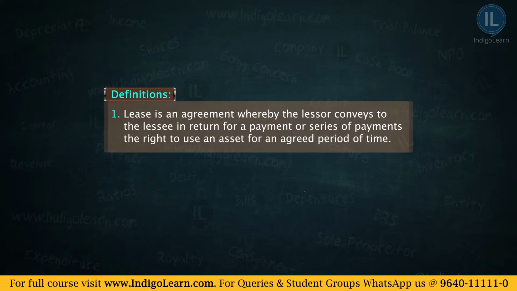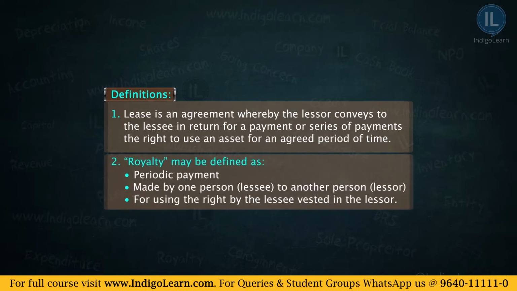So what was the asset here? The asset here was land. Who gave the right to use? Ram gave the right to use. Ram becomes the lessor, Sham becomes the lessee, and a periodic payment is done. Now this periodic payment can be fixed, in which case we call it a lease rental. If it is based on value of output or volume of output, we consider it as royalty. So what is royalty?